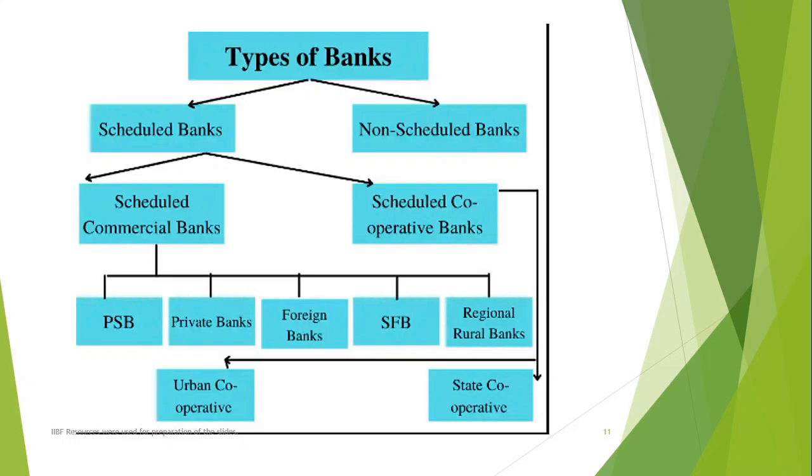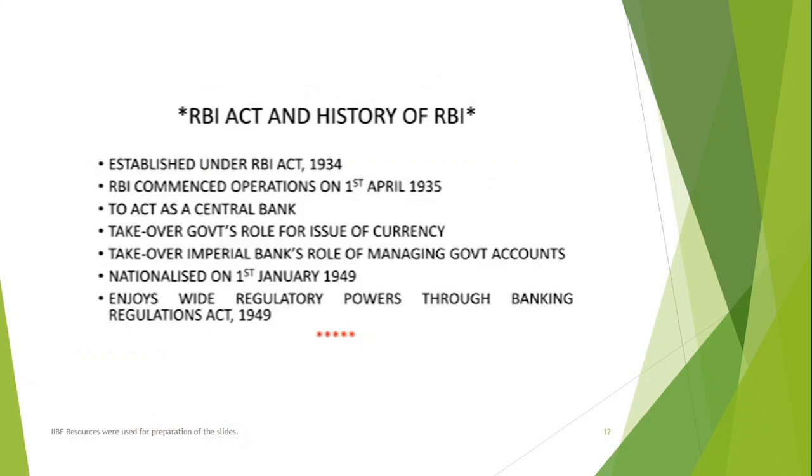So you can see the same schedule here: types of bank: scheduled, non-scheduled. Under scheduled, we have commercial banks, cooperative banks. Under cooperative bank, you have urban cooperative and state cooperative. Under scheduled commercial bank, you have public sector banks, private banks, foreign banks, small finance bank, and regional rural bank. We'll be speaking more on payment bank and small finance bank in a short while.